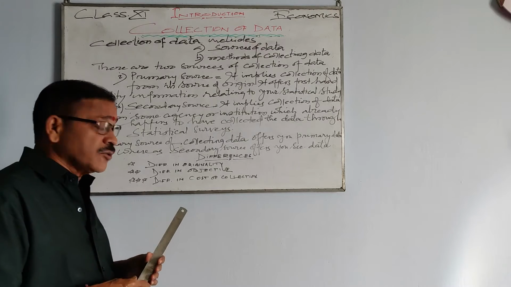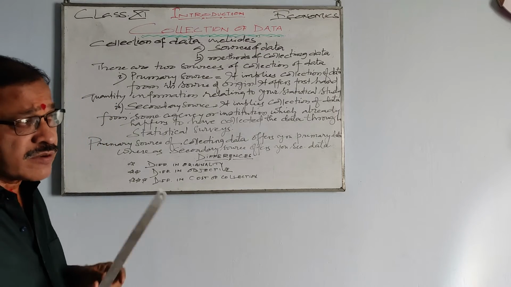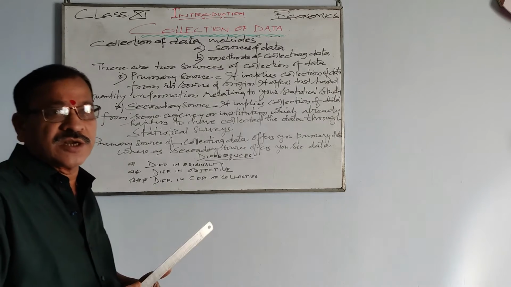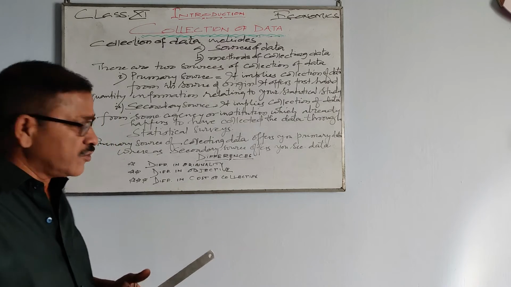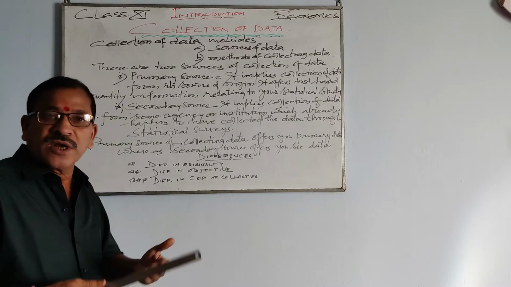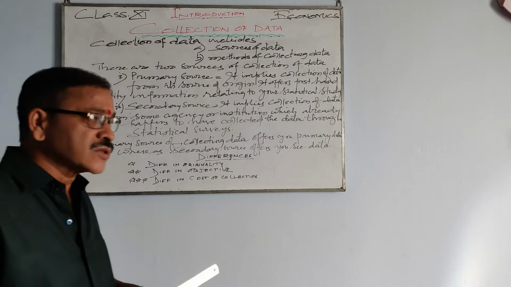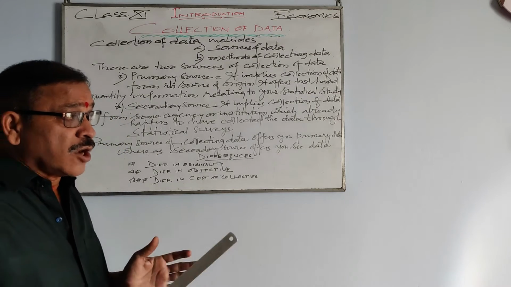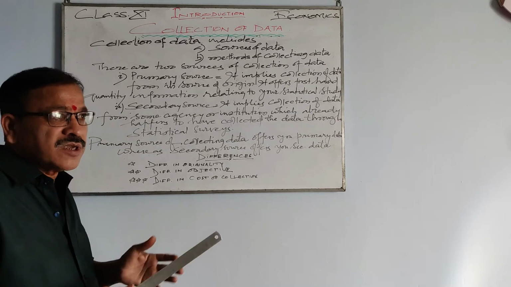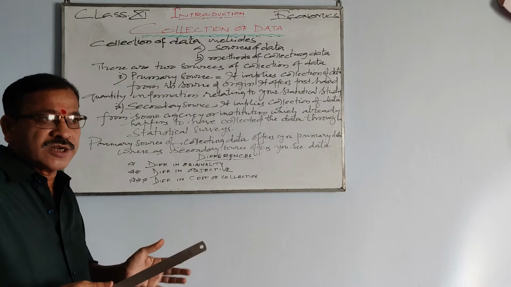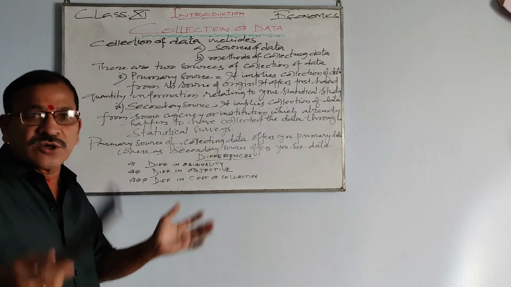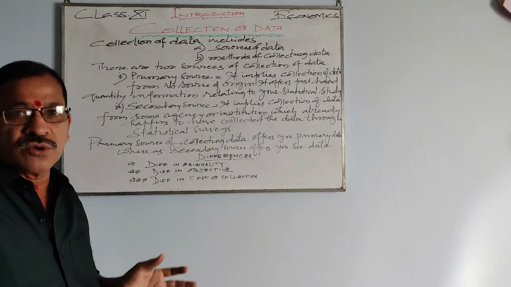Second is difference in objective. When you collect the data from the primary source as an individual investigator, you have your own objective, and you collect the data from the primary source. Whereas when you talk about secondary source, the objective changes. It may be an objective which is kept in mind for the people as a whole, or for an institution as a whole.